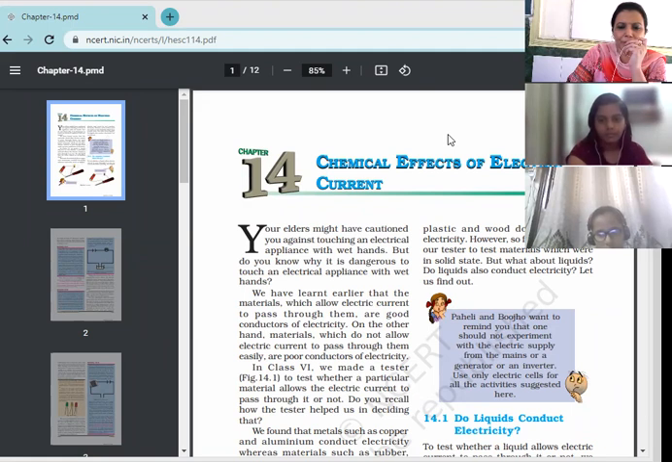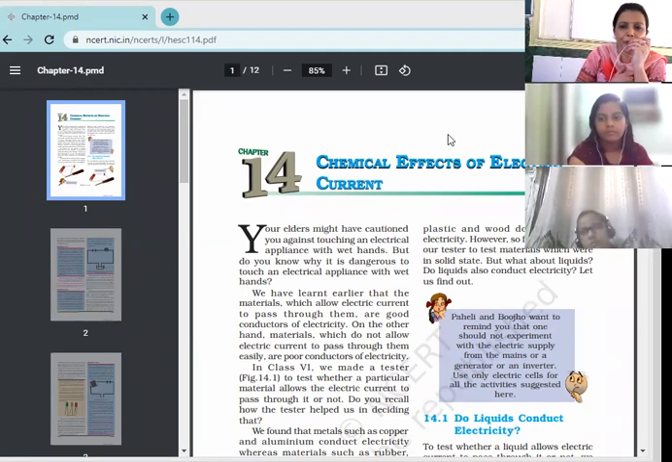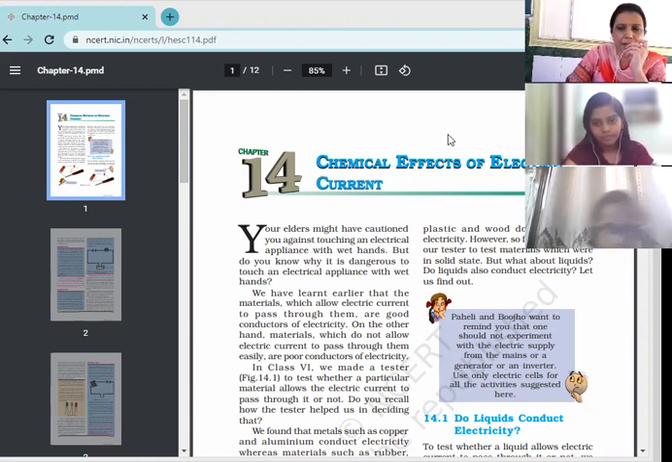So after completing chapter number 13, sound, we'll switch to chapter number 14, that is chemical effect of electric current. And in this chapter, children, it's a new one for you. We are going to study the chemical effect of electric current. How do liquids or solids conduct electricity?